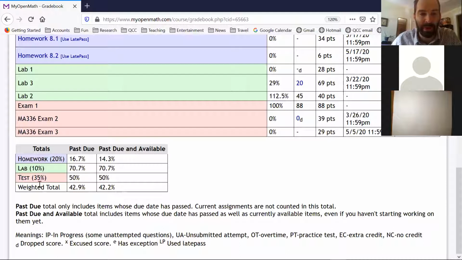The final will come in as a 4th row here, and then altogether these give you a weighted total. So this is your weighted average. Because I haven't done many homeworks and stuff, I have a very low weighted average here for my fake student account. I was wondering if it showed you the weighting on here.